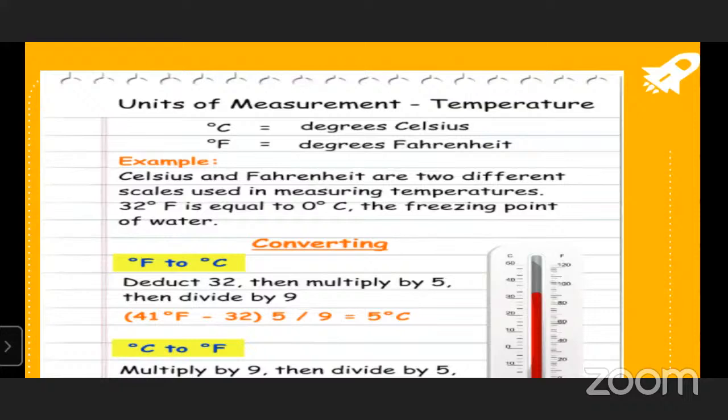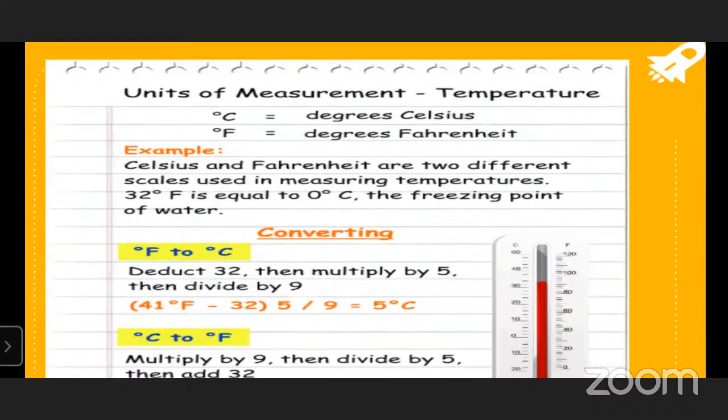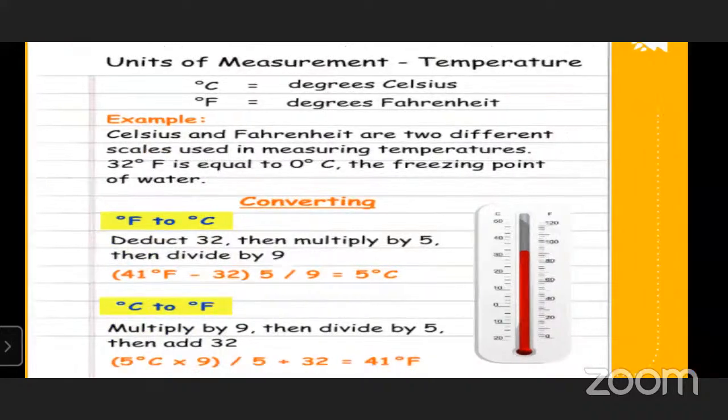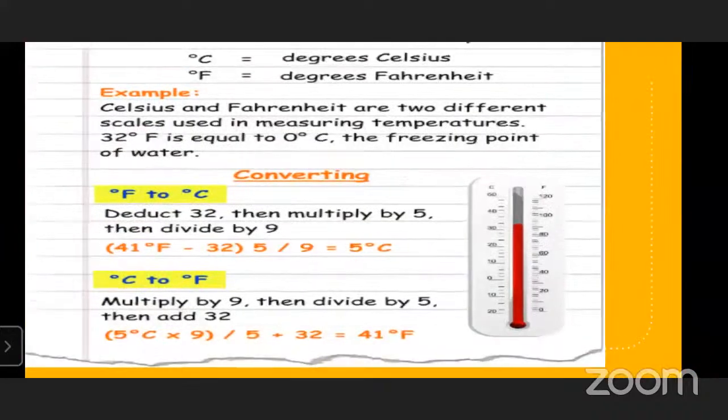The temperature can be measured in two different scales, that is Fahrenheit and degrees centigrade. 32 Fahrenheit is equal to 0 degrees centigrade. In Fahrenheit, the steam point of water is also given, meaning two units are equal at certain numbers. So the conversion is given, Fahrenheit to degrees centigrade as well as degrees centigrade to Fahrenheit.